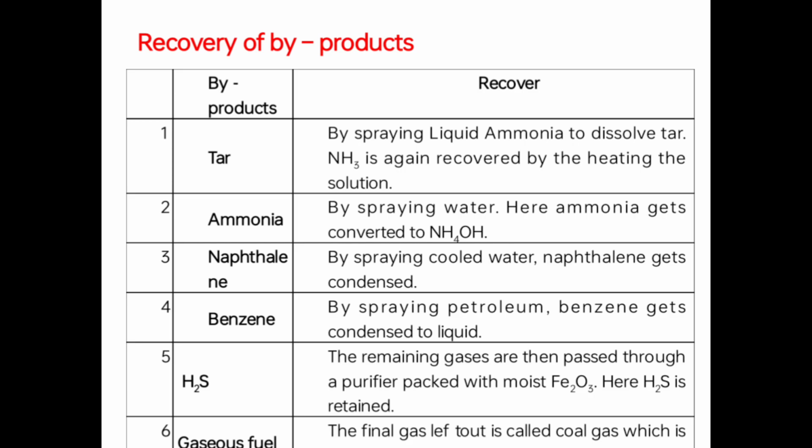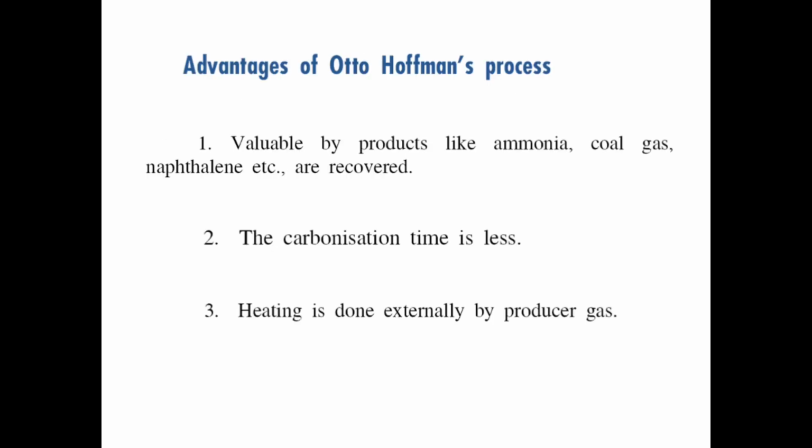Ammonia. By spraying water, ammonia gets converted into ammonium hydroxide. Naphthalene. By spraying cold water, naphthalene gets condensed. Benzene. By spraying petroleum, benzene gets condensed into a liquid. H2S. The remaining gases are then passed through a purifier packed with moist Fe2O3. Here H2S is retained. Gaseous fuel. The final gas left over is called coal gas, which is produced.